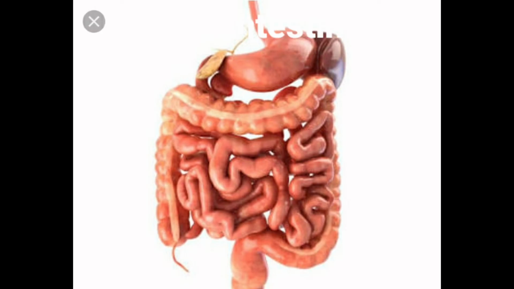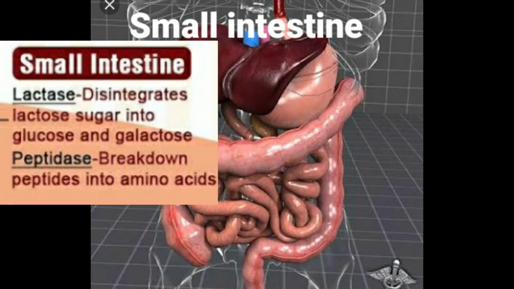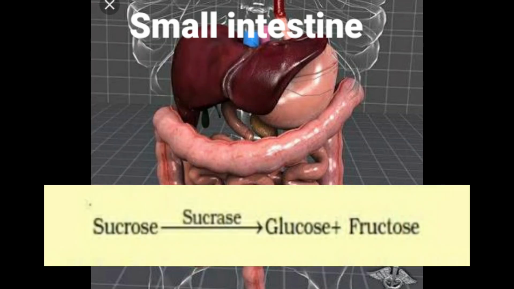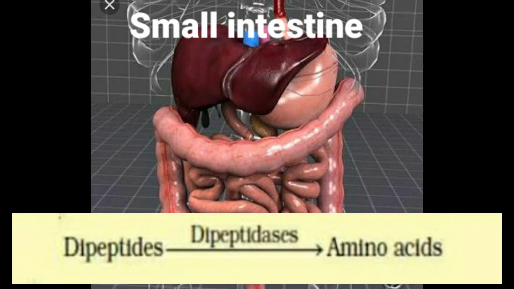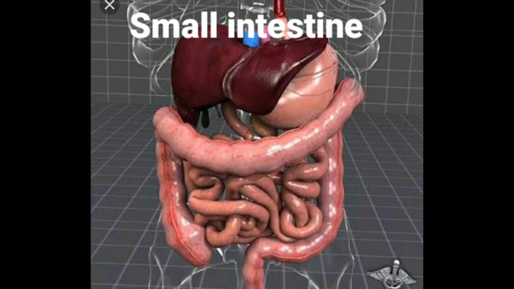Now we shall see the enzymes related to the small intestine. The small intestine has many enzymes like lactase, which helps in breakdown of lactose sugar into glucose and galactose, and peptidase into peptides and amino acids. Sucrase converts sucrose into glucose and fructose. The next enzyme is maltase, which converts maltose into glucose and glucose. The next enzyme is dipeptidase, which converts dipeptides into amino acids.